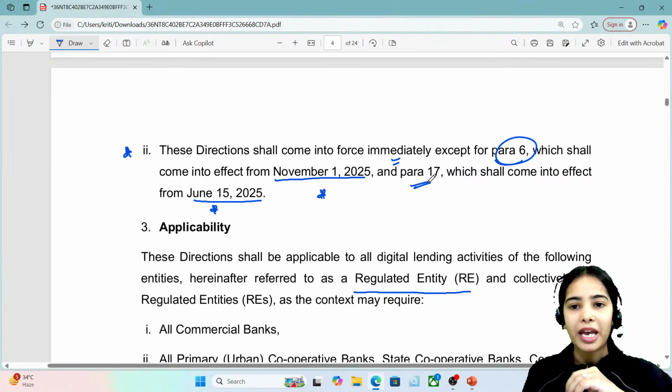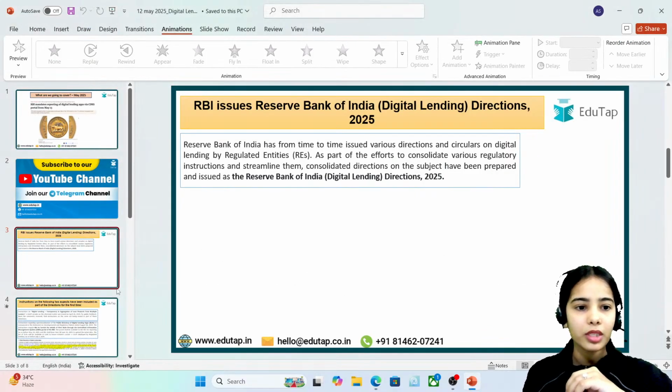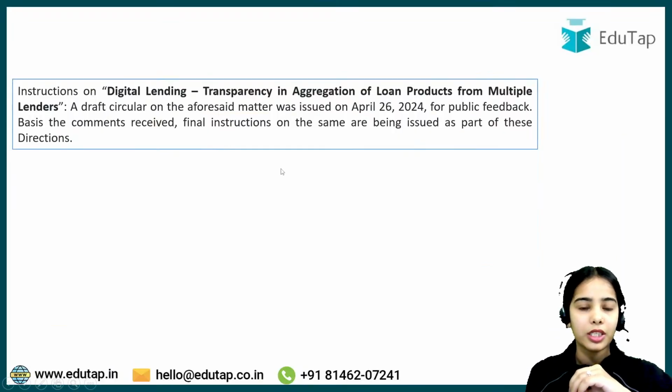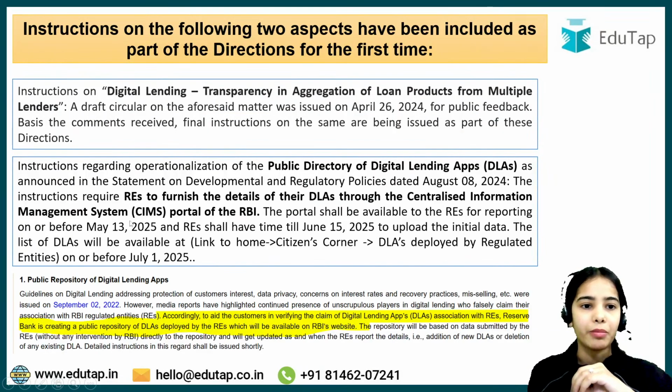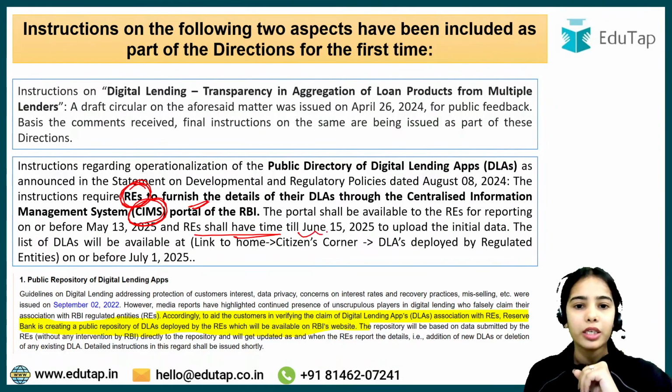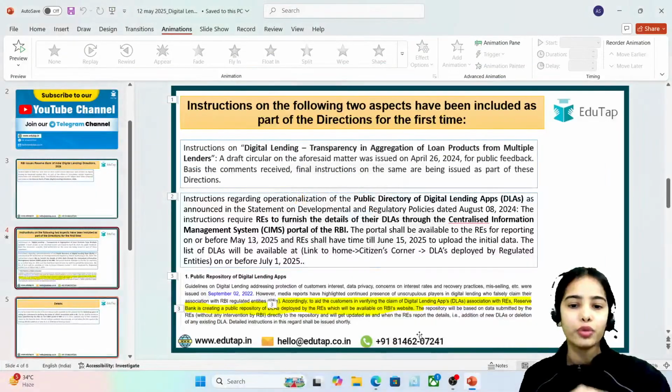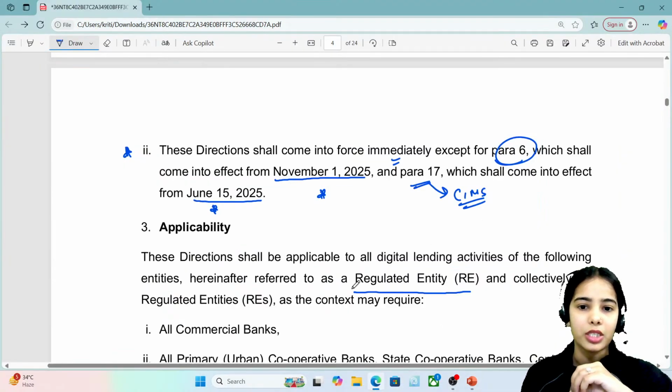Okay, so this para is regarding the CIMS. We have discussed this now, that in the CIMS, the reporting that will happen by the regulated entities shall be done till June 15, 2025. Okay, so regarding this, the timeline provided is June 15, 2025. Okay, so this is the idea.